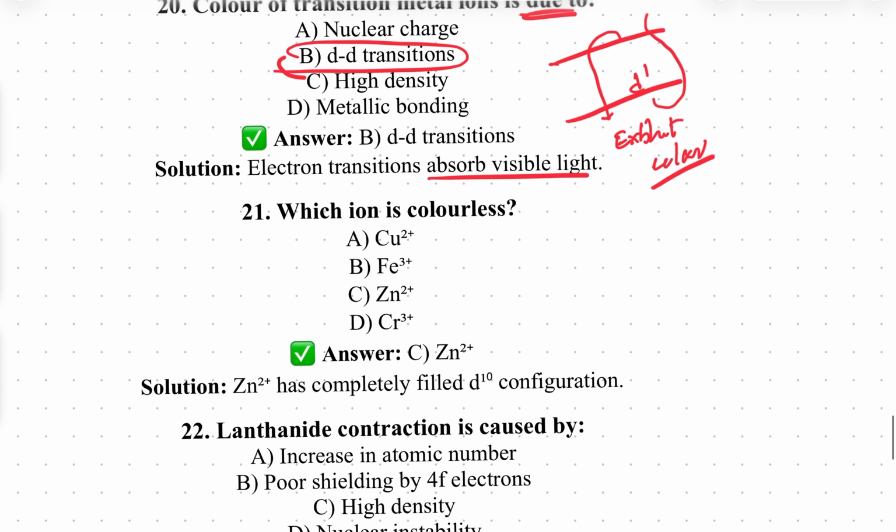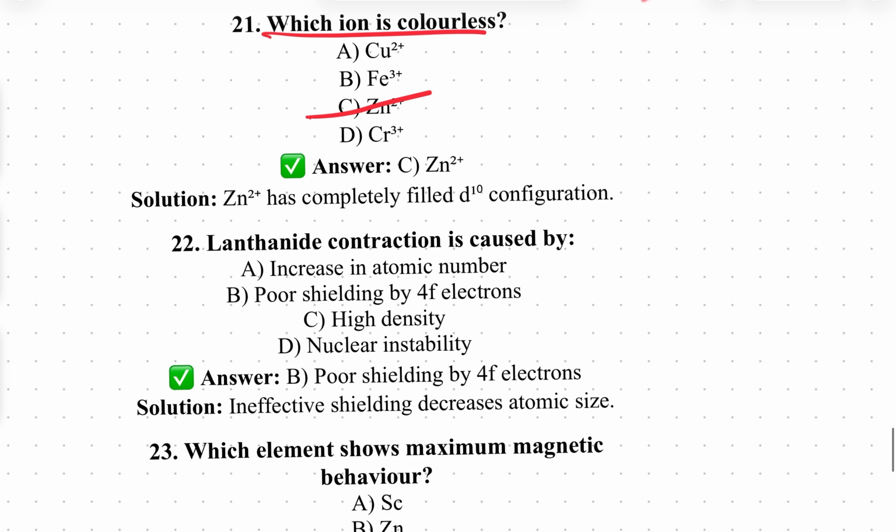Yes, ma'am. Now, which ion is colorless? Just now, tell me what is this? Zn plus two is colorless. That is due to a completely filled d orbital.